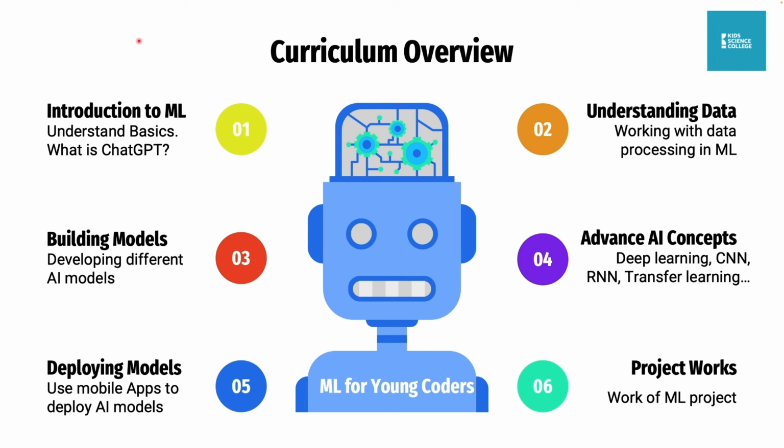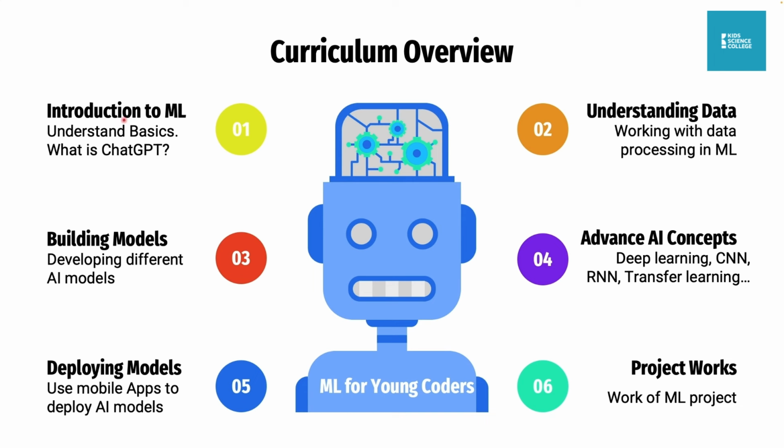Moving to the next slide, this is the curriculum overview. This is everything that we're going to learn in this class. We have 6 things to learn. It might take us maybe 6 videos, 7 videos, or even maybe 20 videos, because I would like to make the videos very short. I'll just go through some of the basics so that we'll have a high level understanding of what we want to do.